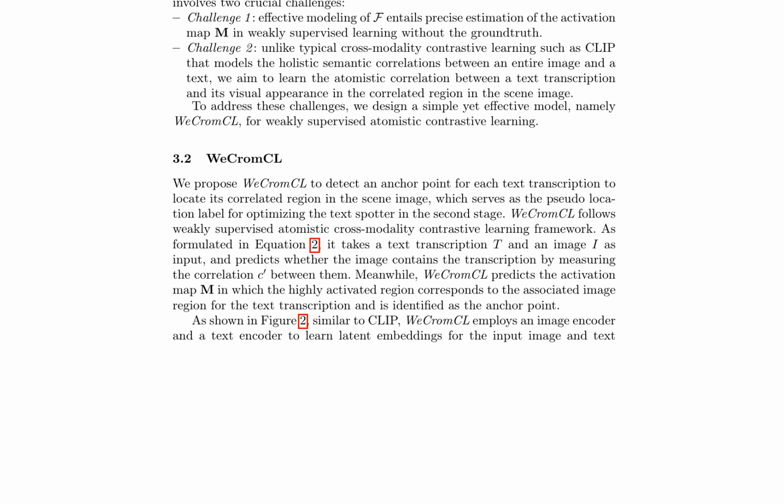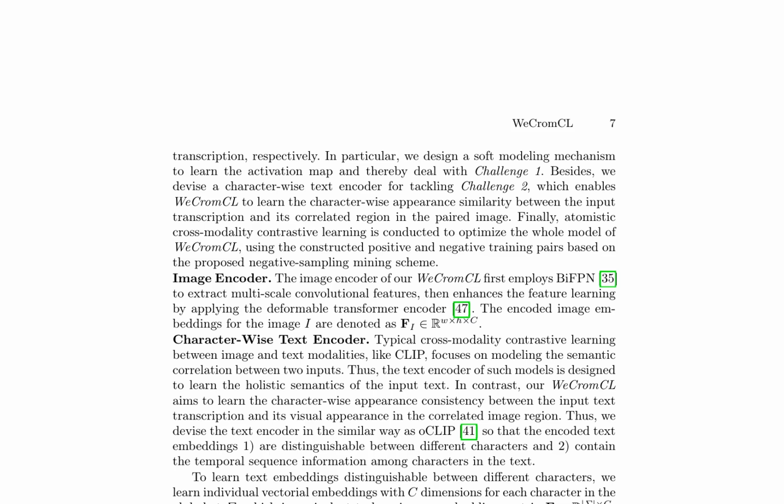This novel approach enables the detection of text and images without relying on location annotations, providing a significant advancement in the field of text spotting. WeCromCL is a novel model designed to address the challenges of cross-modality learning in image and text transcription pairs. It uses a soft modeling mechanism to learn activation maps and a character-wise text encoder to tackle the issues of inconsistent transcription lengths and varying character appearances.